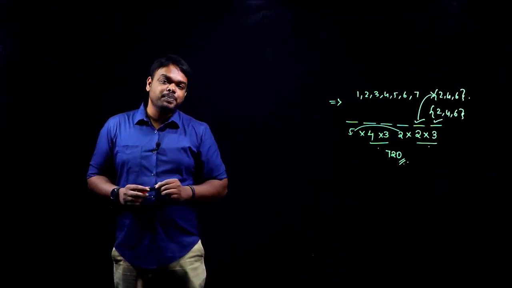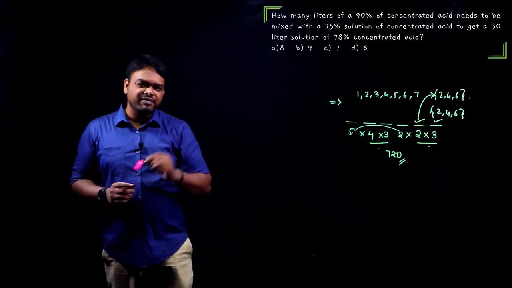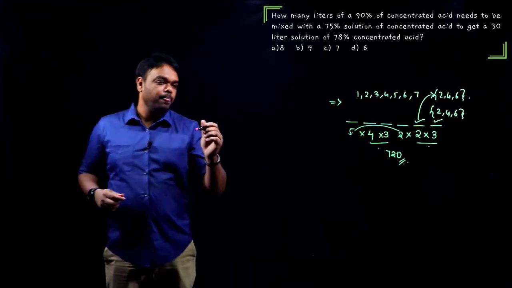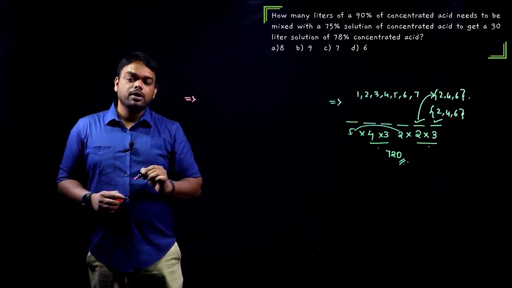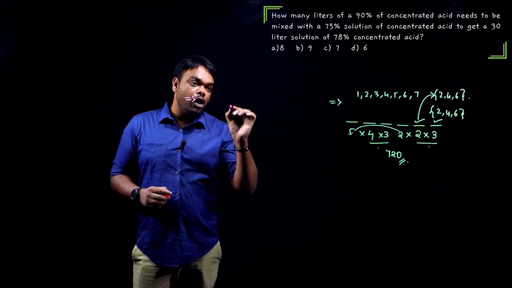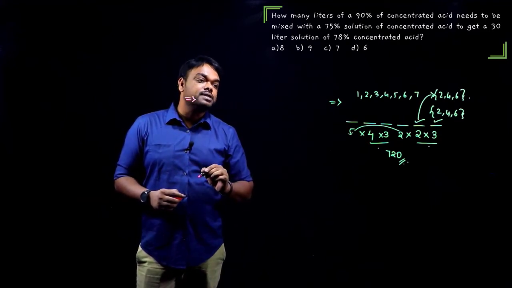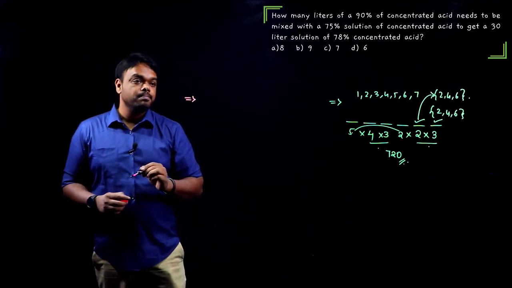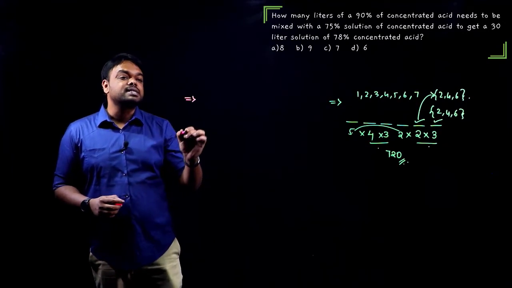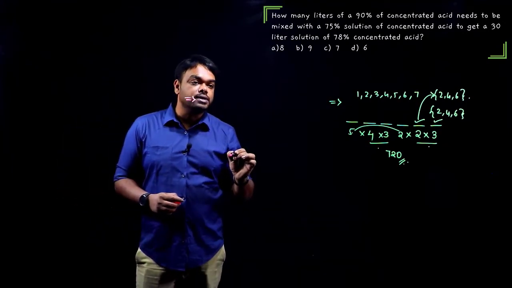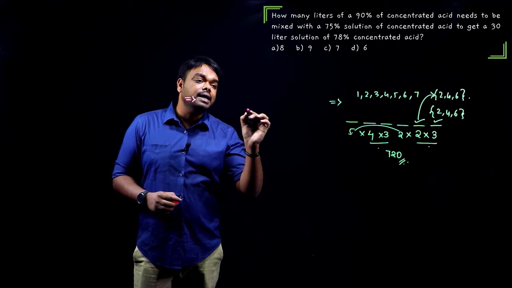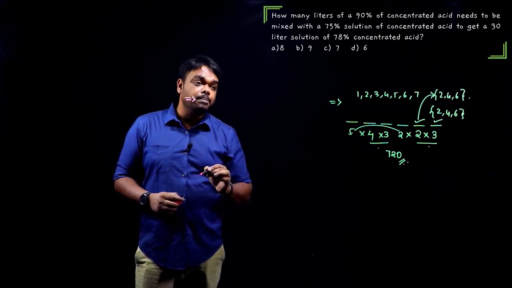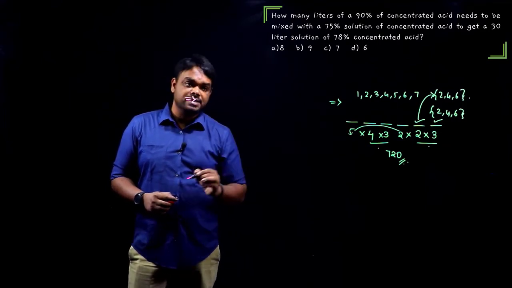Our next question is based on mixtures and allegations, a very basic level question, guys. Okay. Now, look what we have here. How many liters of 90% concentrated acid need to be mixed with a 75% solution of concentrated acid to get 30 liters solution of 78% concentrated acid?